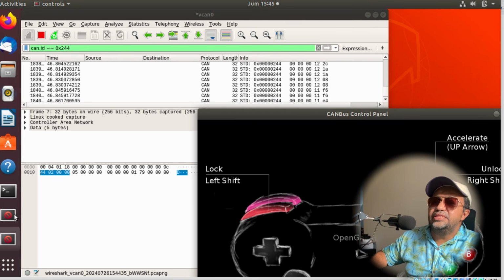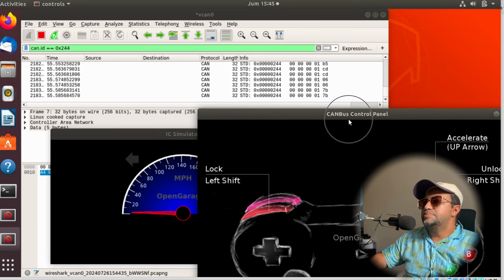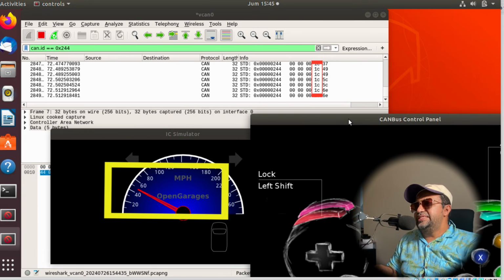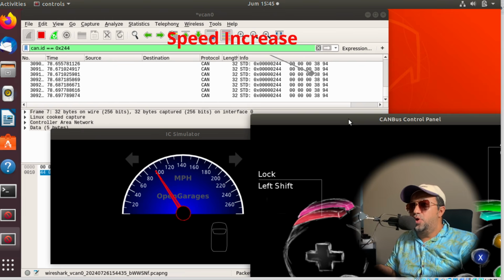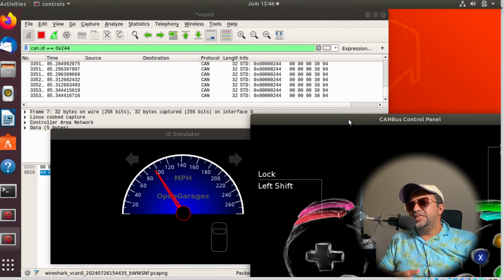If you want to see, you can see it from this dashboard. So increase the speed, guys. If you notice, when the speed is increased, byte number 4 of 244 is the one that takes control of the value of the vehicle speed in this case. So feel free to check which value. At least you can see it already in Wireshark, guys.